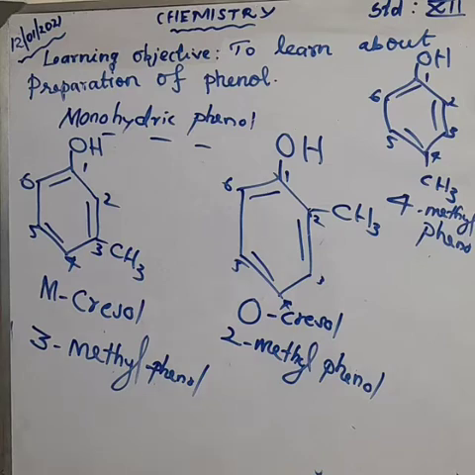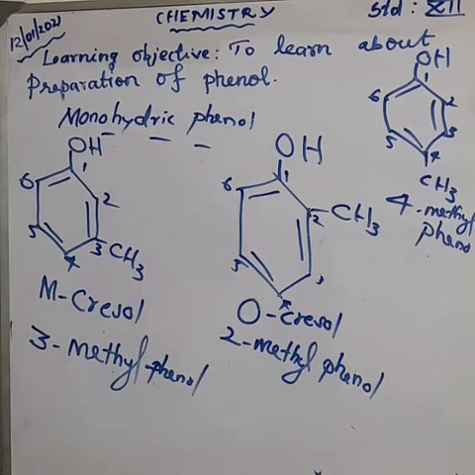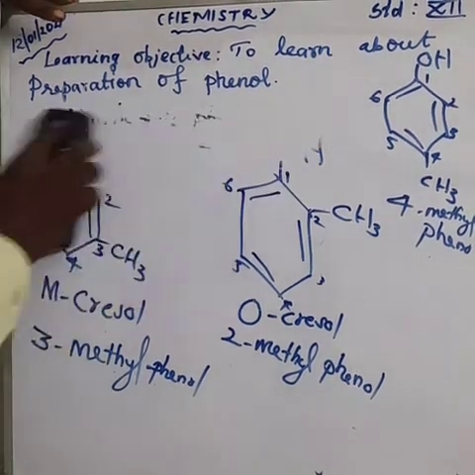So anyhow, try to understand the classifications of monohydric phenol. One is orthocresol, where at the ortho position one methyl group is present. Next is metacresol, where at the meta position one methyl group is present. Next is paracresol, where at the para position one methyl is present. So these are the monohydric phenols. Next we can learn about dihydric phenol.